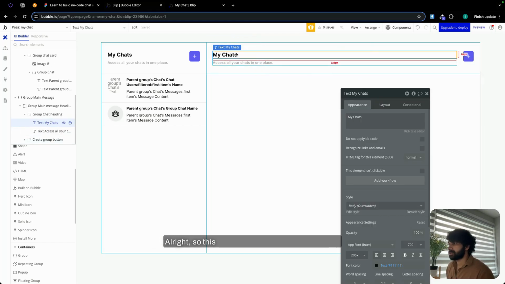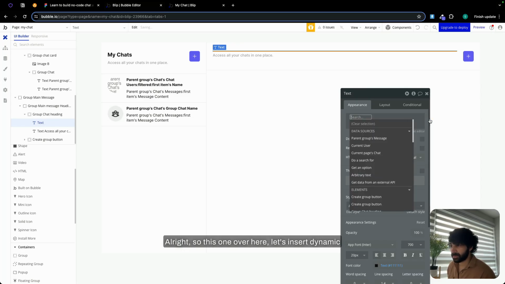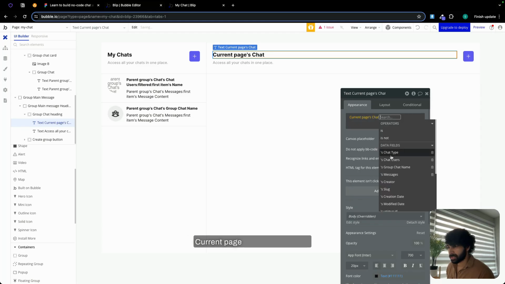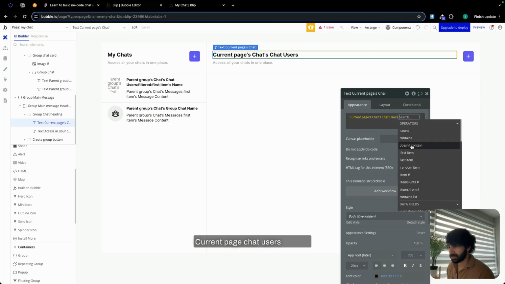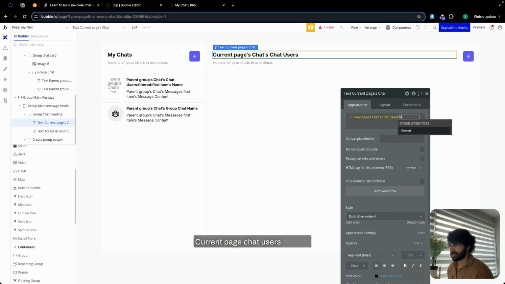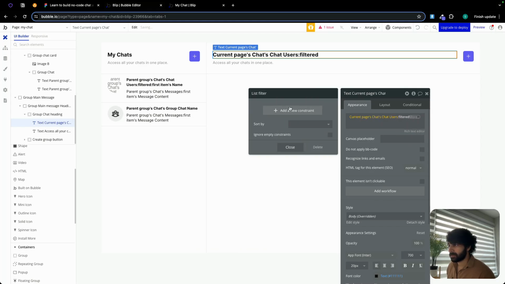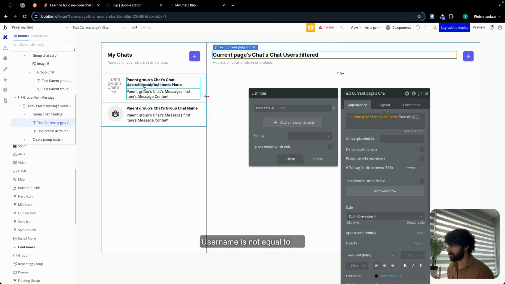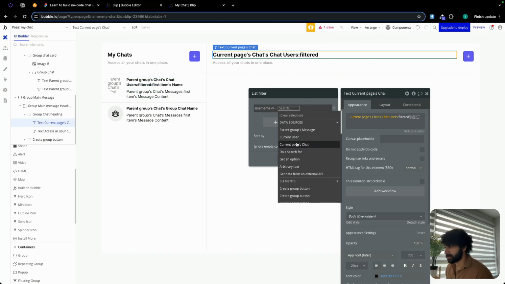All right, so this one over here, let's insert dynamic data, which is going to be parent group, current page chat, chat users, filtered. Same thing. Username is not equal to the one that we worked over here.